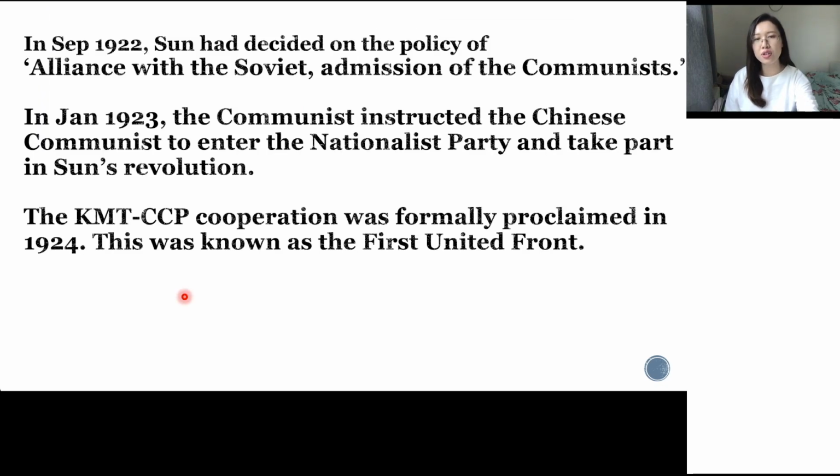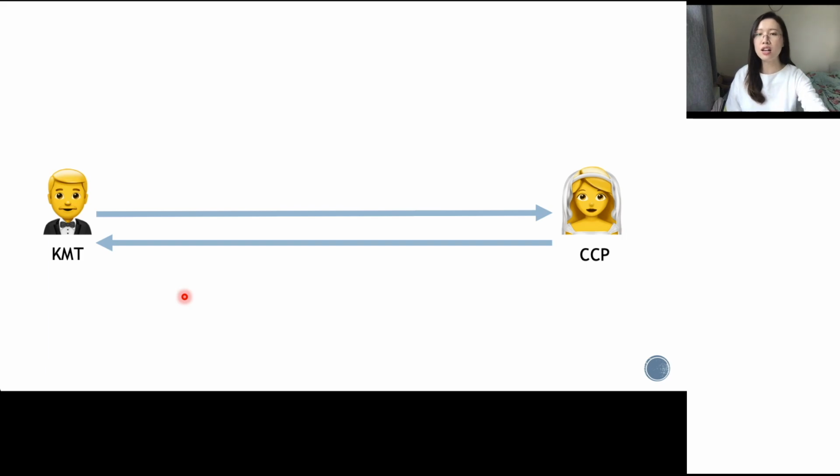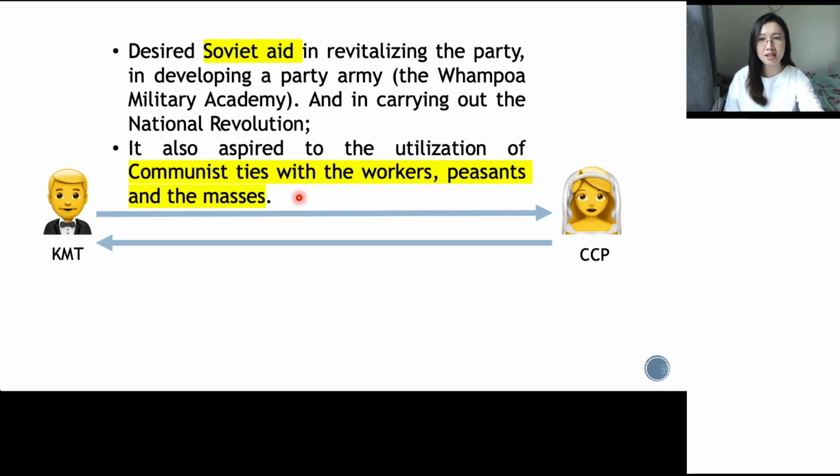But we all knew this first united front was only a marriage of convenience, only for their own interests. For the Kuomintang, on one side, it was for Soviet aid. That means they needed financial support. And they needed communist ties with the workers, peasants, and the masses. So any uprising or any revolution they would lead would have a huge impact on the country, since they have ties with people from different classes.